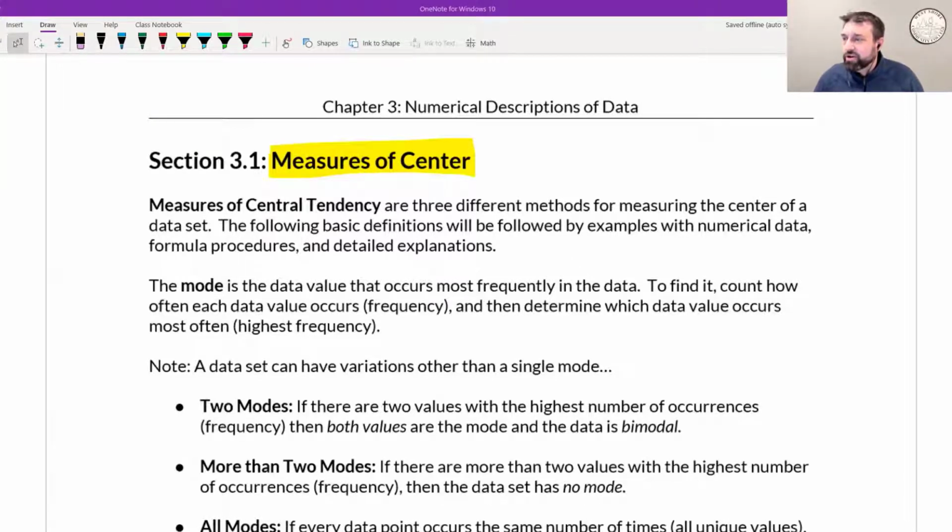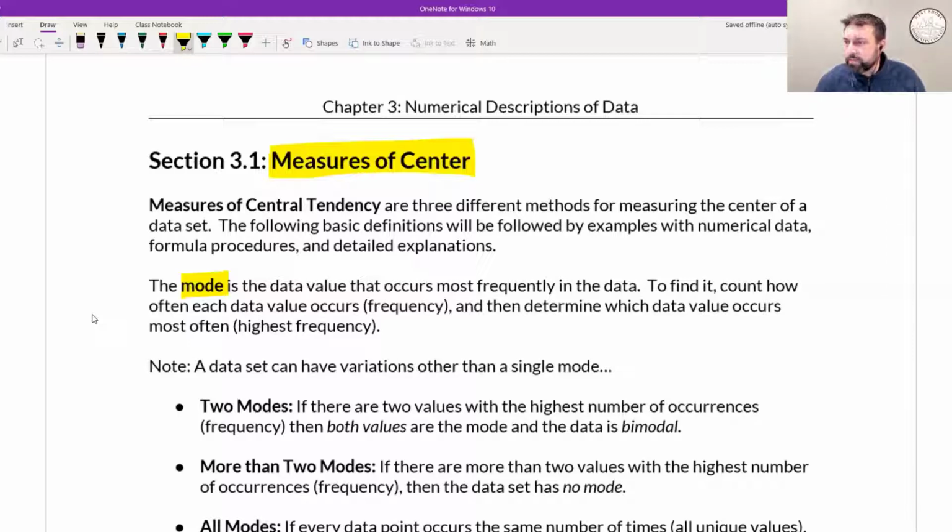Okay, so we're going to start out. And by the way, remember, these are called measures of central tendency, the center pivot point of a data set. So we're going to start with the mode, and the mode is that number which is the most frequent, or most often occurs.